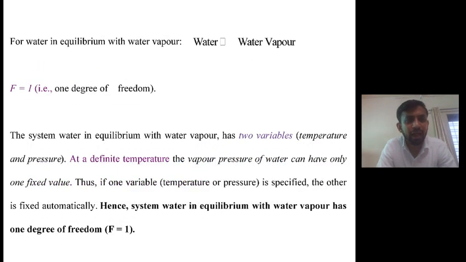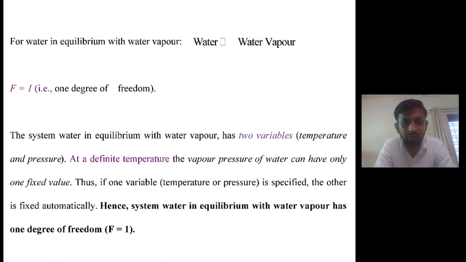But if we consider another example in which water is in equilibrium with water vapor, in this example degrees of freedom is equal to 1, that is out of the variable factors we have to define at least one to define the system completely. See the explanation. The system of water in equilibrium with water vapor has two variables, temperature and pressure. At a definite temperature, the vapor pressure of water can have only one fixed value.